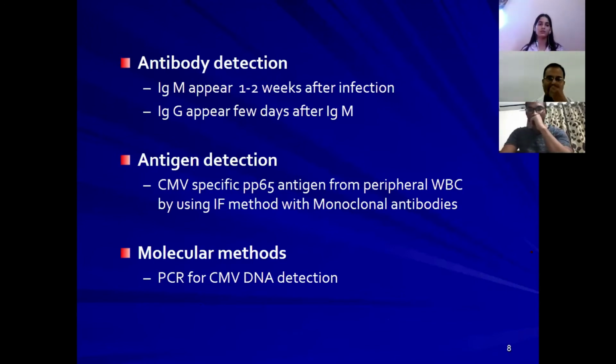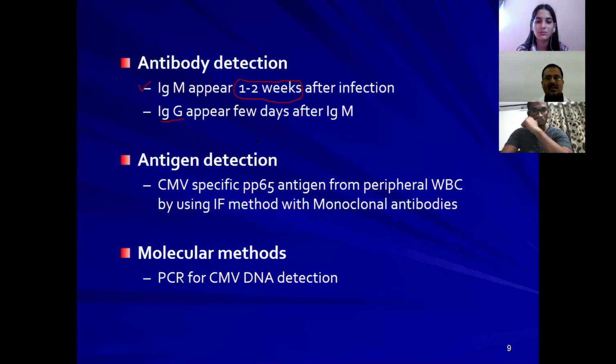Now, antibody detection. Anyhow, we can go for the antibody detection. IgM appears within 1 to 2 weeks after the infection, and IgG appears a few days after. That means around 10 to 15 days after the infection, you can see the IgG, whereas within 1 week, usually 7 days, we can see the IgM antibodies.